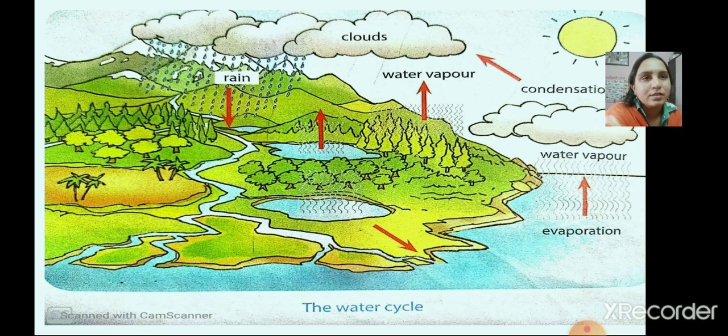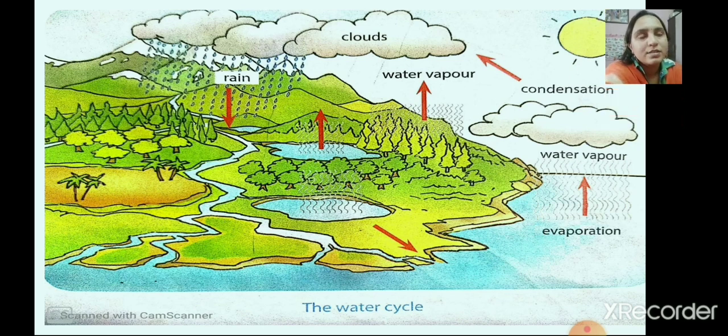This rainwater once again reaches the rivers, lakes and ponds. Again the heat of the sun evaporates water, which then forms clouds, and the clouds bring rain.